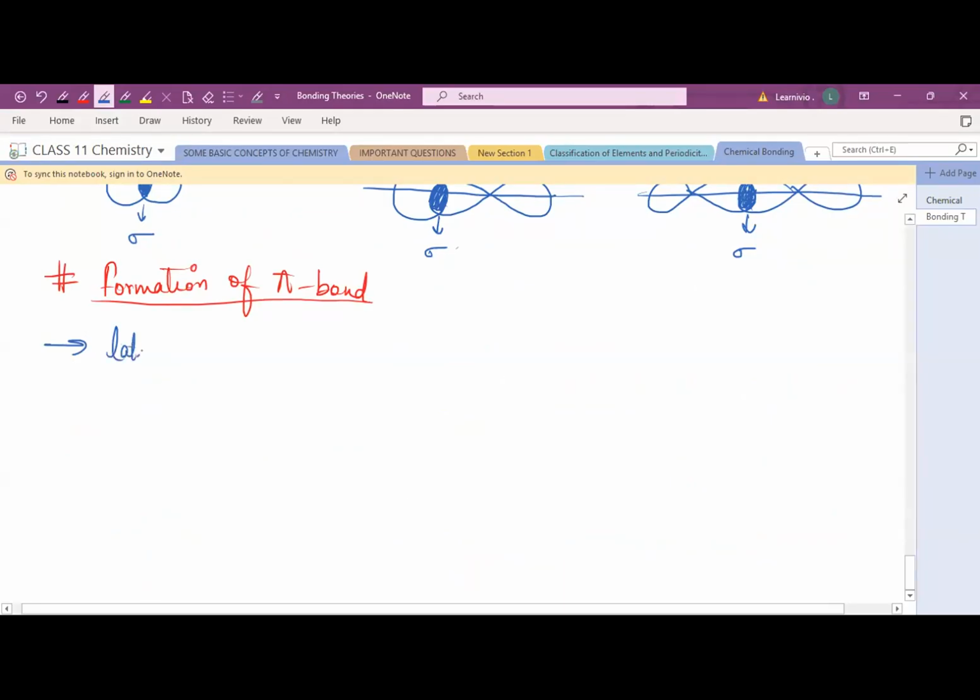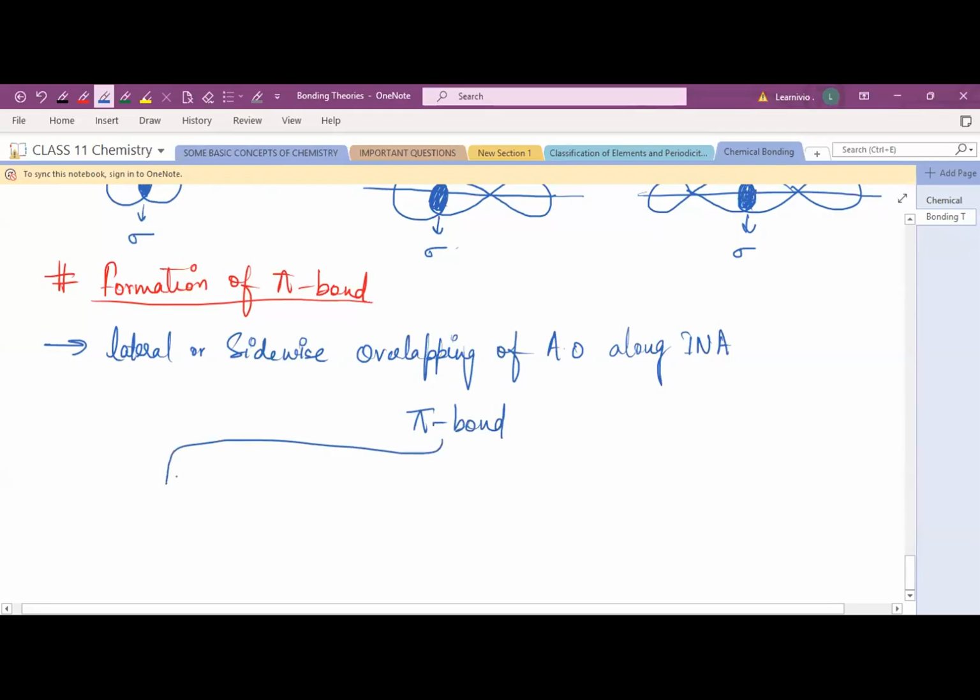Lateral or sidewise overlapping of atomic orbitals along the internuclear axis.